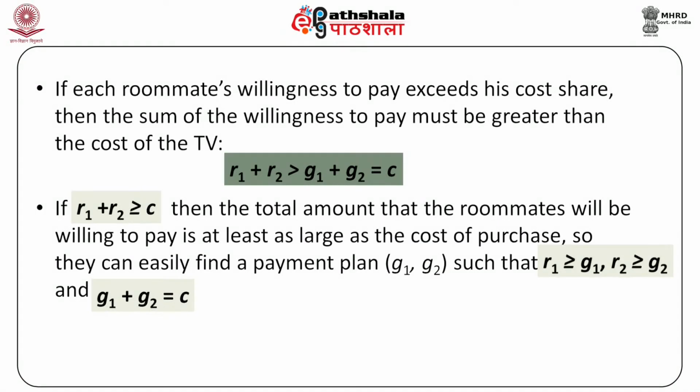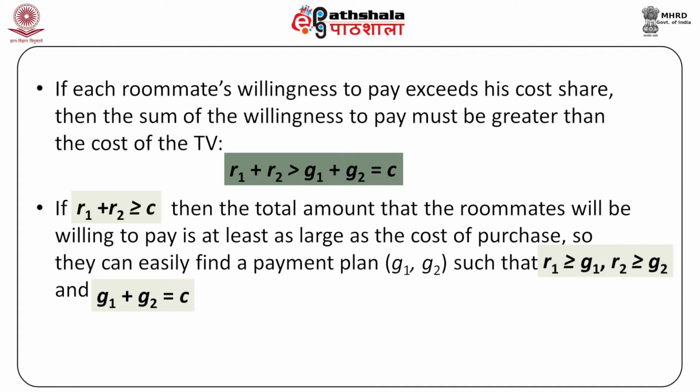If each roommate's willingness to pay exceeds his cost share, then the sum of the willingness to pay must be greater than the cost of the TV. This is to say that R1 plus R2 is greater than G1 plus G2, which is equal to C. This condition is a sufficient condition for it to be a Pareto improvement to provide the TV.